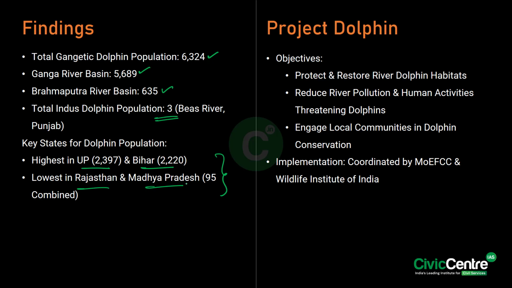Now, we have launched something called Project Dolphin for their conservation. So what is it? See, this was launched by Prime Minister Narendra Modi on 15th August 2020. Now, what does it aim to do? Firstly, it was about protecting and restoring the river dolphin habitats. Secondly, to reduce the river pollution and human activities threatening the dolphins. And lastly, to engage the local communities in dolphin conservation. Know that the implementation is coordinated by the Ministry of Environment, Forest and Climate Change and the Wildlife Institute of India, in short called the WII.